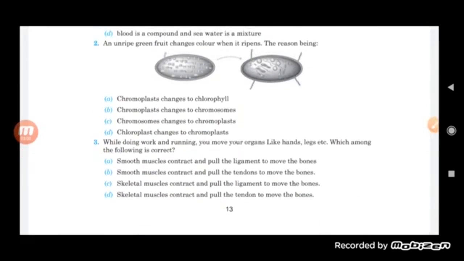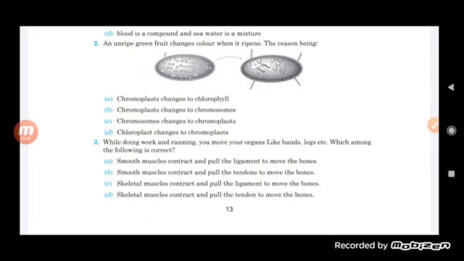The question is, while doing work and running, you move your organs like hands, legs, etc. Which among the following is correct? So when we exercise, when we do work, when we run, we see that our hands and legs move. What is the correct option here? Smooth muscle contracts and pulls the ligament to move the bone. Smooth muscle contracts and pulls the tendon to move the bone. Skeletal muscle contracts and pulls the ligament to move the bone. Skeletal muscle contracts and pulls the tendon to move the bone.